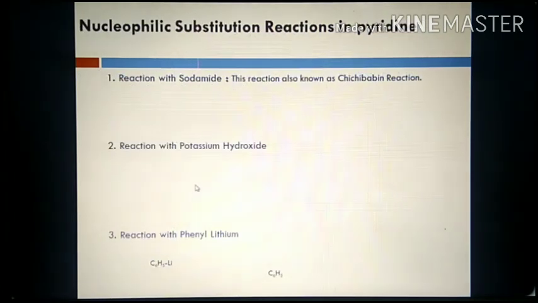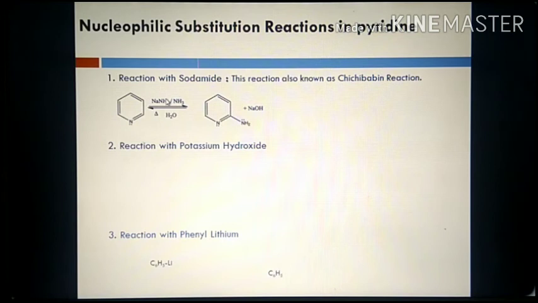Let us see some nucleophilic substitution reactions. The first one is the reaction with sodamide. The Chichibabin reaction is the most popular example of nucleophilic substitution in pyridine. When pyridine reacts with sodamide or ammonia, the NH2 acts as a nucleophile and attacks at the 2 position.